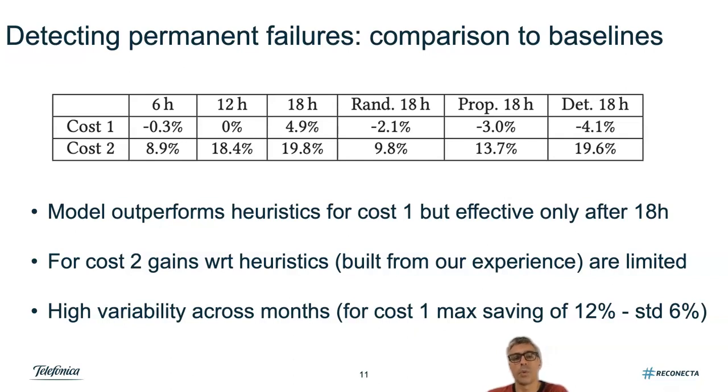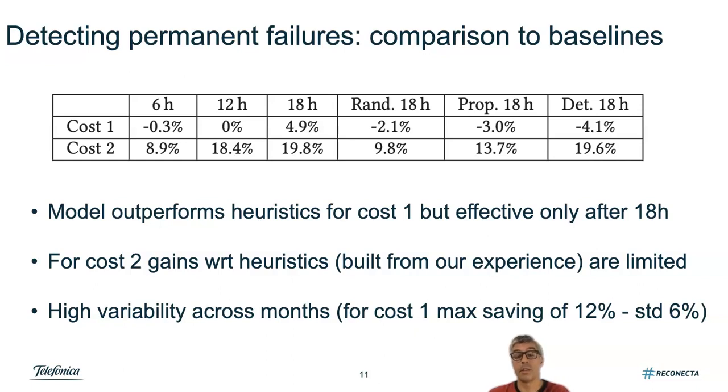It is also important to notice that there might still be some benefits in using the model after 12 hours a failure has been active, but this is the same gain as waiting 18 hours, while at 6 hours the benefits are low. Another thing that is not shown here is that there is a high variability across months. For instance, if we take the cost 1 scenario, the maximum saving that can be achieved is up to 12%. But there is a high standard deviation.